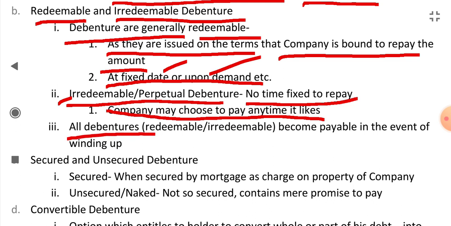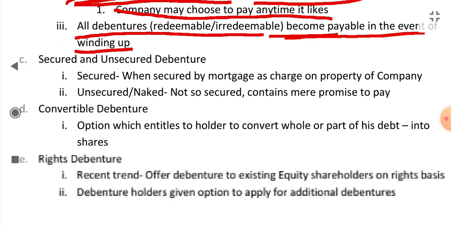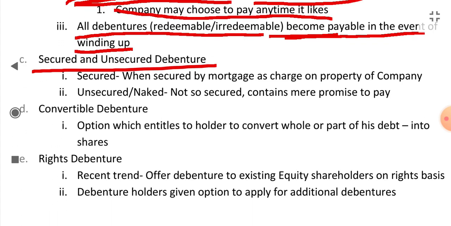All debentures, redeemable or irredeemable, become payable in the event of winding up. In the event of winding up, whether the debenture is redeemable or irredeemable, it becomes payable.